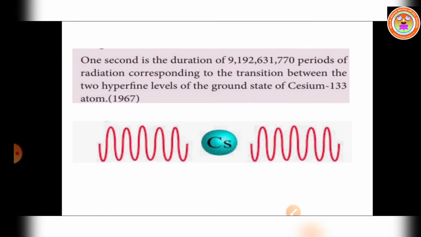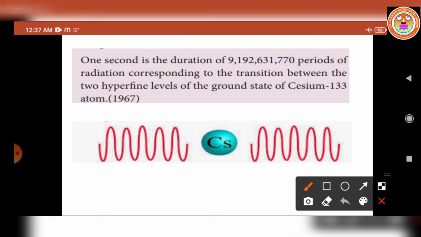And next we have to move on to 1 second. 1 second is the duration of 9,192,631,770 periods of radiation corresponding to the transition between the two hyperfine levels of the ground state of the cesium-133 atom. So here it's given to us what? It's a radiation corresponding to the transition between the two hyperfine levels. Here it takes some time.